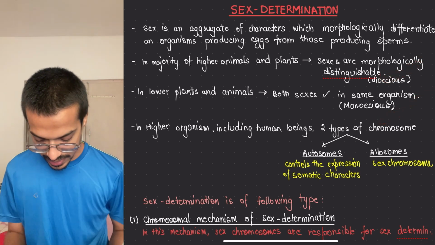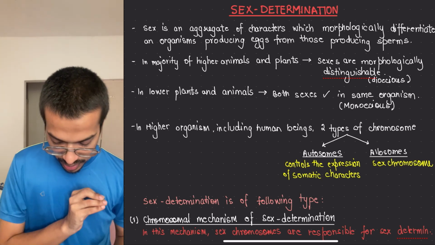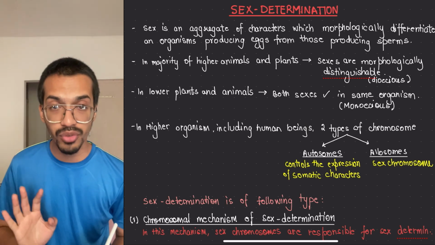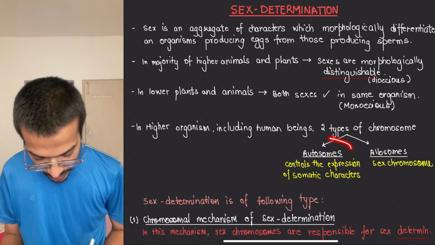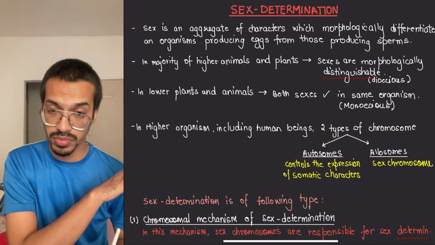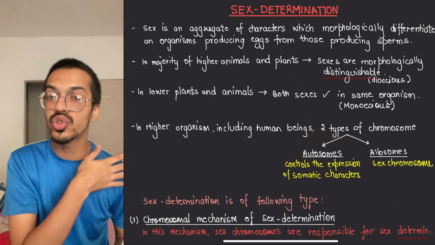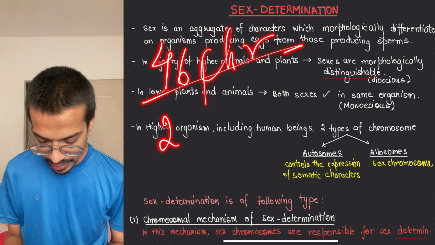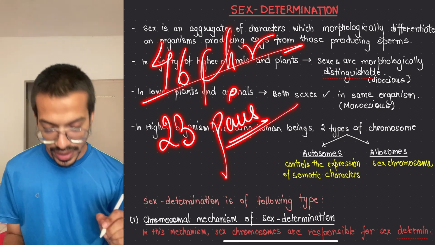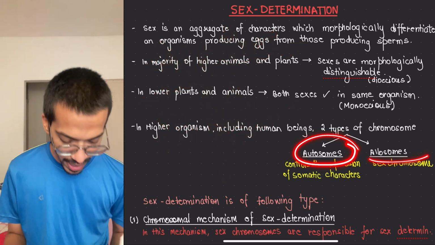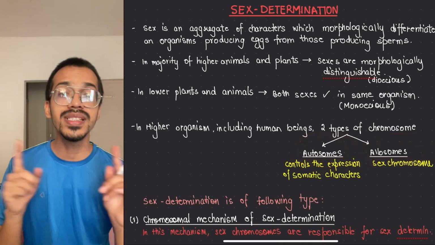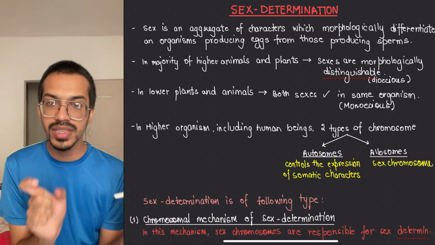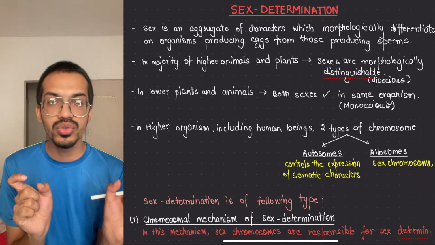Coming up to the next thing. Organisms, even humans, have two types of chromosomes present, and that's where two different types of body forms arise. In our body we have 46 chromosomes, or 23 pairs. Among them, few are autosomes, few are allosomes. Allosomes are the sex chromosomes, meaning XY are sex chromosomes: in female XX, in male XY. So this pair of sex chromosomes is there.